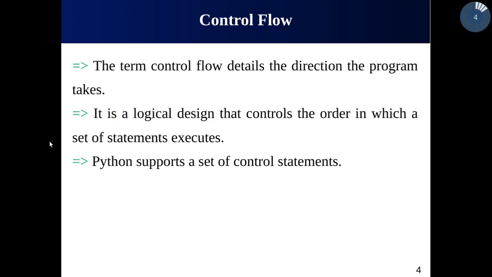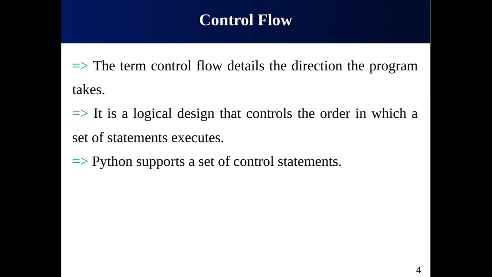The first thing that comes to our mind is: what is control flow? Actually, the term is about the direction the program will take to execute the statements. How the statements of a program are executed: whether they are executed one after another, or based on certain conditions, or again and again until a certain condition is true.